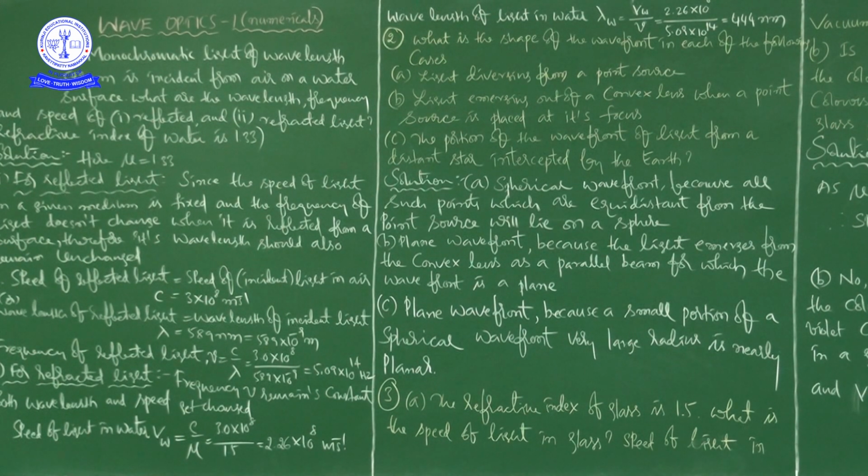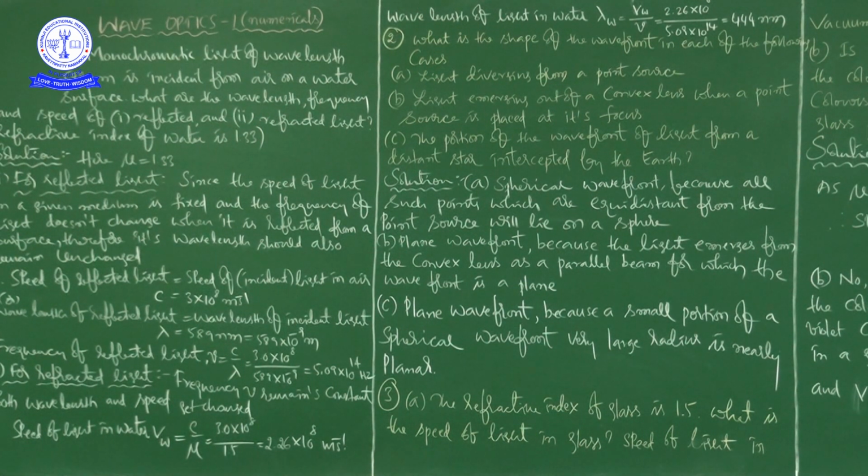Next, speed. The formula is V equals n lambda. V is the speed of light, n is the frequency, and lambda is the wavelength. That is about wavelength, frequency and speed. But we have to find these for both reflected light and refracted light.